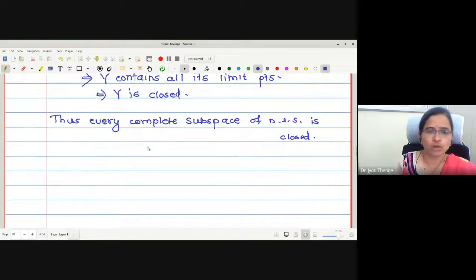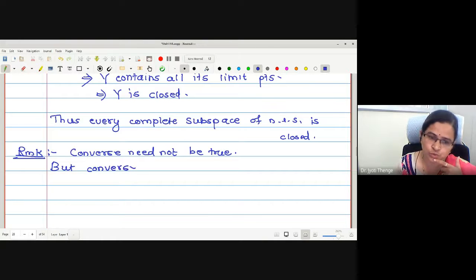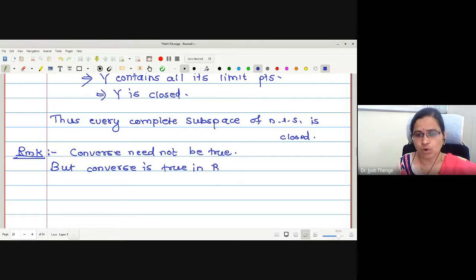Okay. Now, what about the converse of the statement? Converse need not be true. But the converse is true in Banach space. Let me write this. We will prove it also. But the converse is true in Banach space. What is the statement?